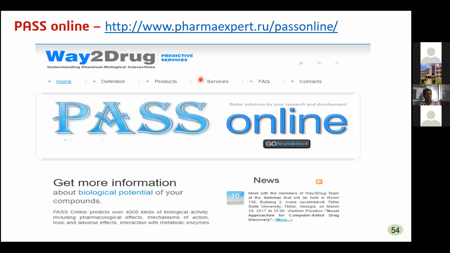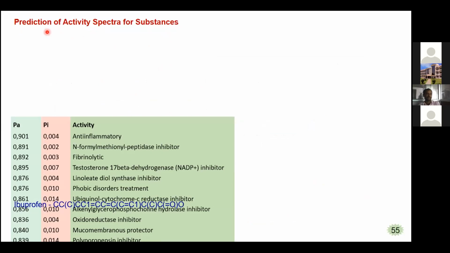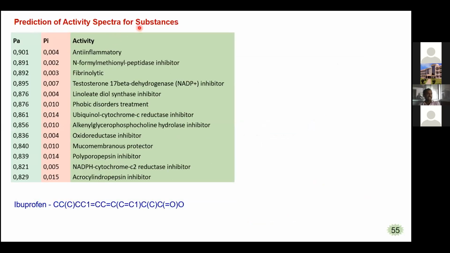And this tool, that is PASS Online, needs a login. So it gives the prediction of activity spectra for substances. PA indicates the probability to be active and Pi the probability to be inactive.